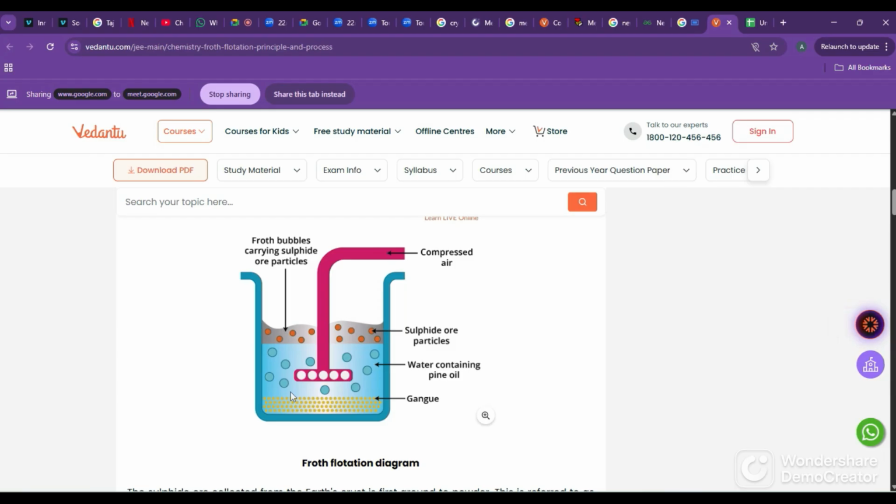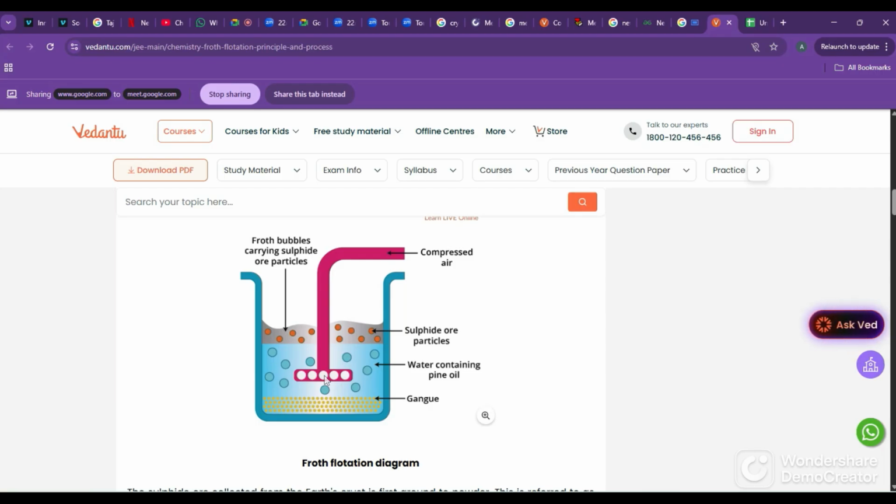So this pine oil will react with all the sulfide particles. That means galena, PbS. That PbS and pine oil will react and become like bubbles and come on top. So the ore will come up here, and whichever is not having sulfur, mud, sand, etc., will settle at the bottom. Now from this we pass compressed air inside.